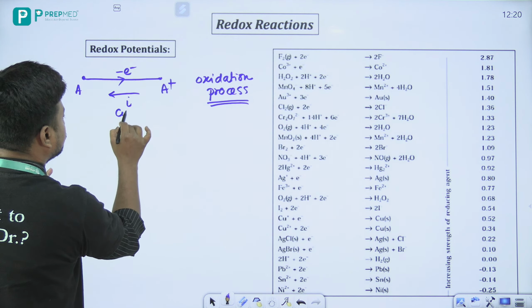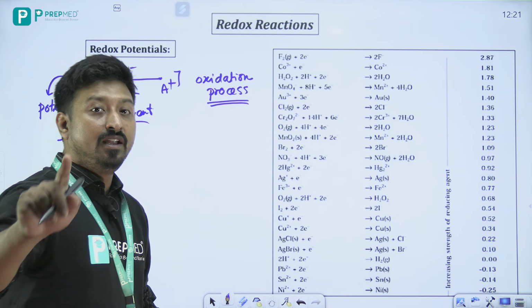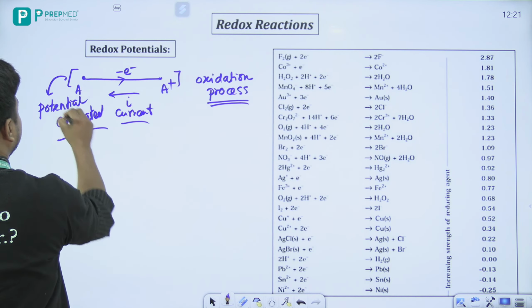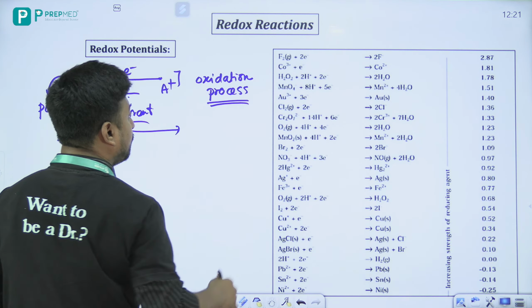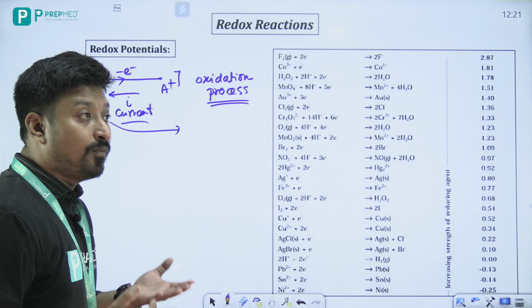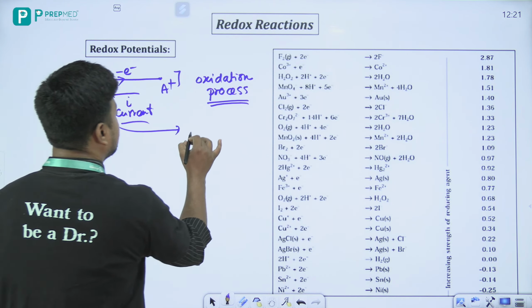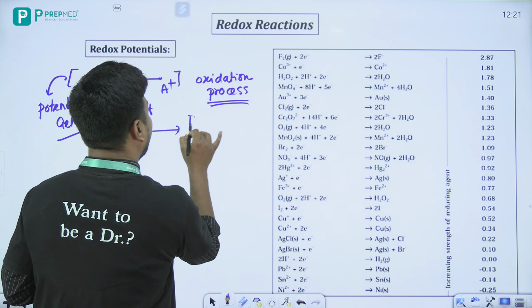Remember one thing, whatever the process is, maybe it's an oxidation process or it's a reduction process. Beta, if the process is an oxidation process, the potential is called oxidation potential, and if the process is a reduction process, then that is called reduction potential, or in other words, something called redox potential. And there is a series of reduction potentials, that is basically E0 red I am talking about here. The reduction potential of different species is given.